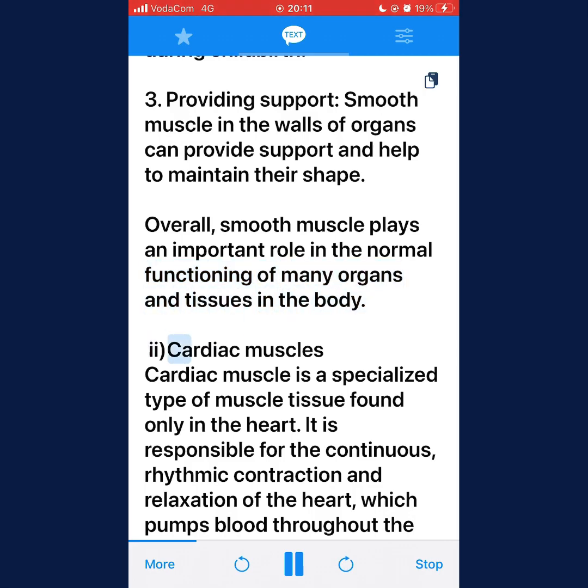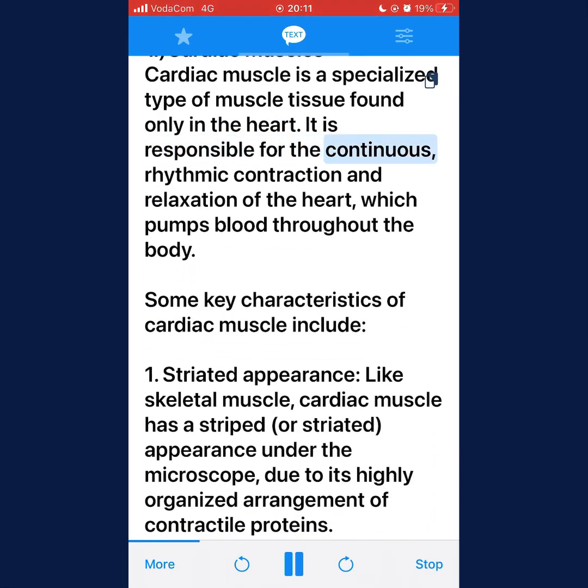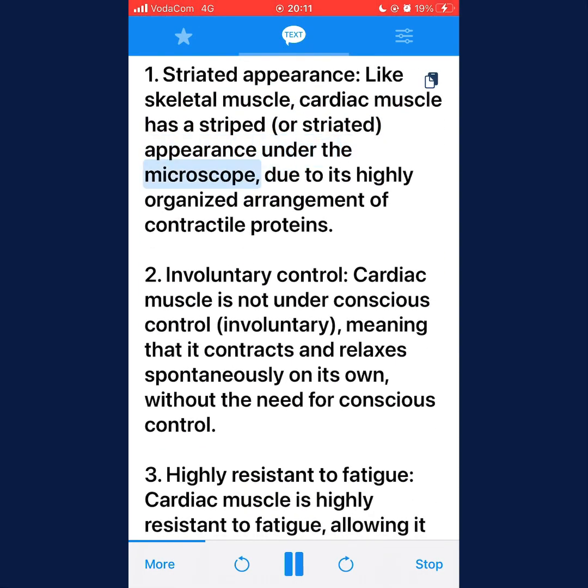2. Cardiac muscles. Cardiac muscle is a specialized type of muscle tissue found only in the heart. It is responsible for the continuous, rhythmic contraction and relaxation of the heart, which pumps blood throughout the body. Some key characteristics of cardiac muscle include 1. Striated appearance. Like skeletal muscle, cardiac muscle has a striped or striated appearance under the microscope, due to its highly organized arrangement of contractile proteins.